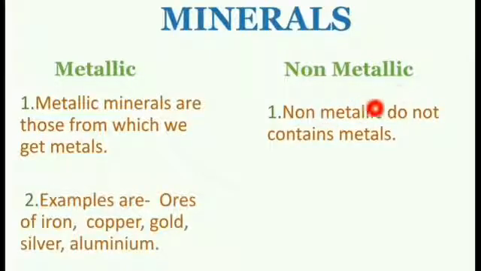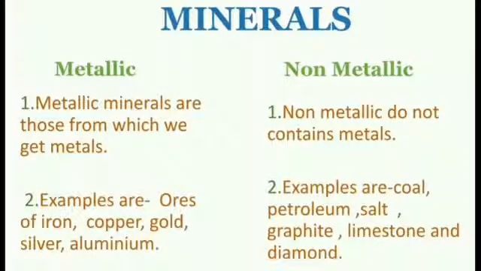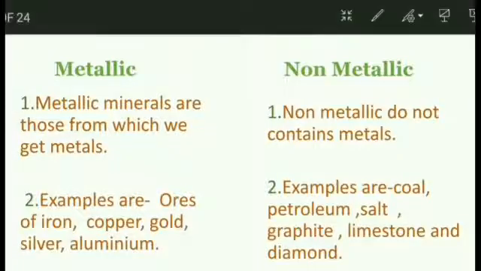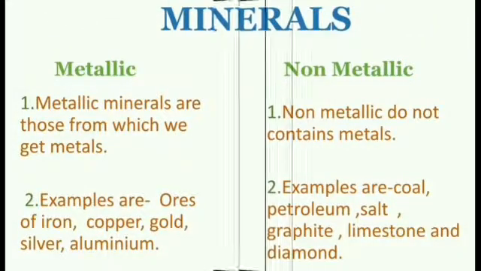Non-metallic minerals are those minerals from which we do not get metals. Example, coal, petroleum, salt, graphite, limestone and diamond. Let us study each one of them one by one.